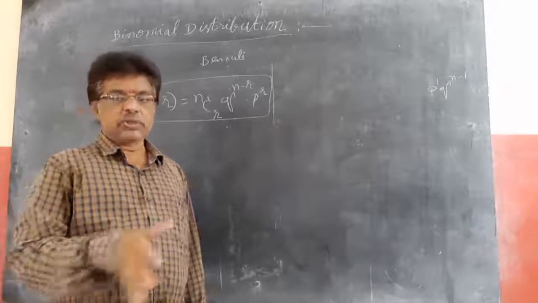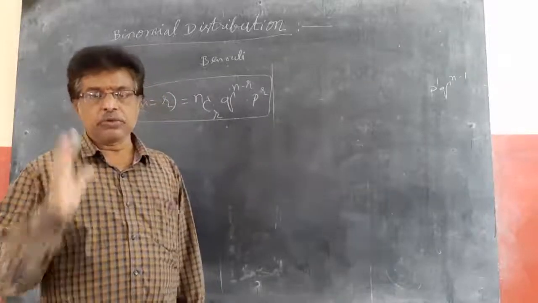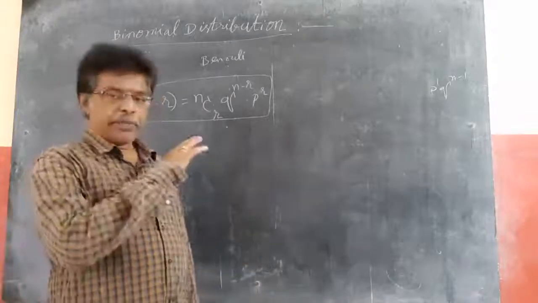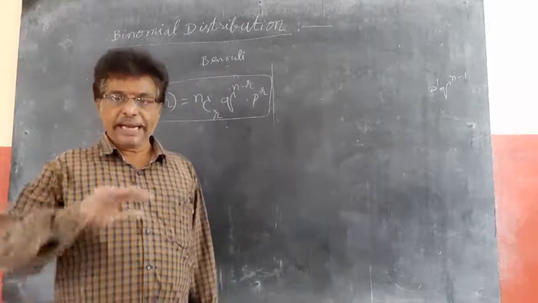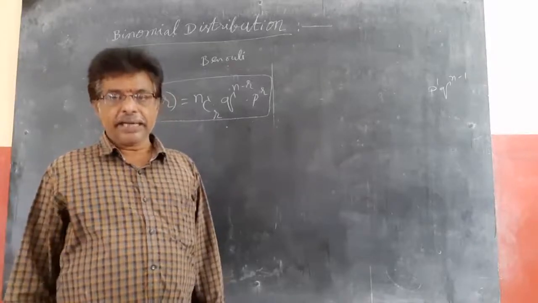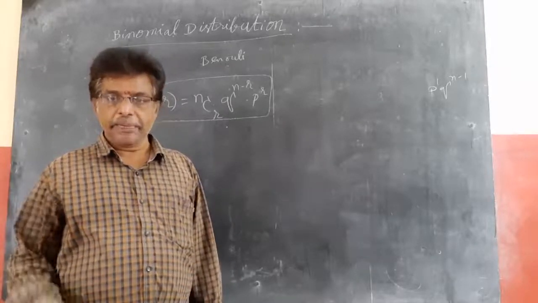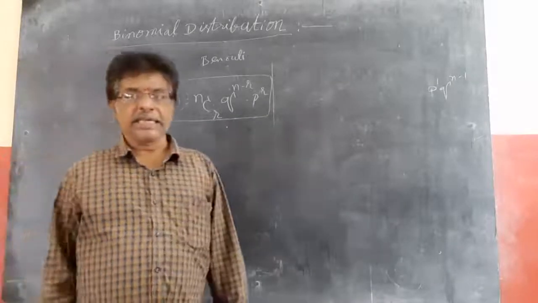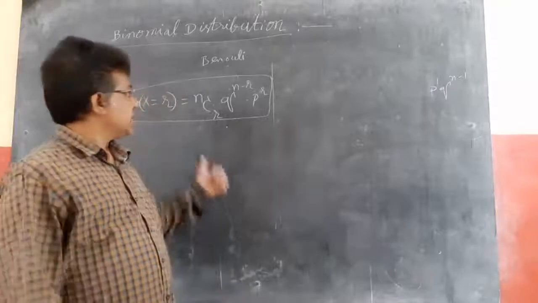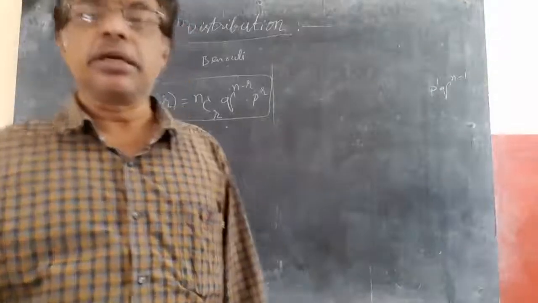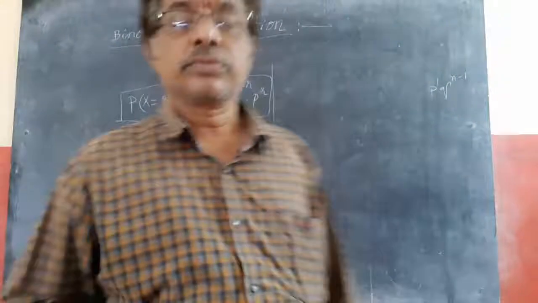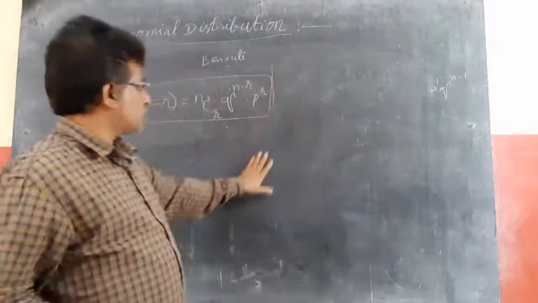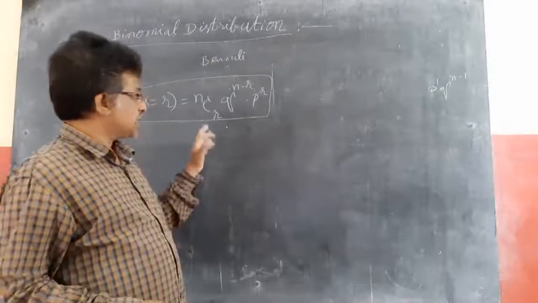These are the conditions to form a binomial distribution: n is finite, and p and q are mutually exclusive, independent events when an experiment is conducted, and they are equally likely. Then it follows a binomial distribution.